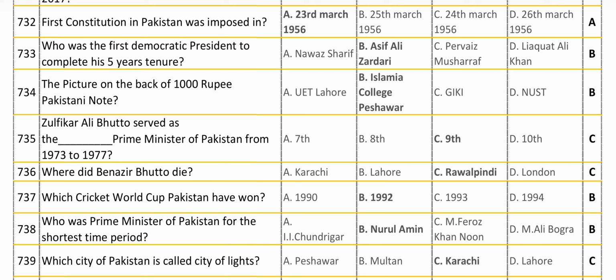Zulfikar Ali Bhutto served as the dash Prime Minister of Pakistan from 1973 to 1977. Answer is 9th Prime Minister.